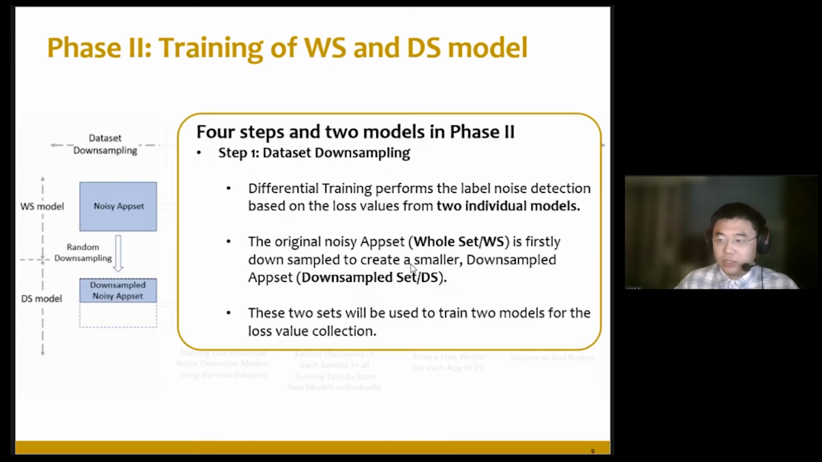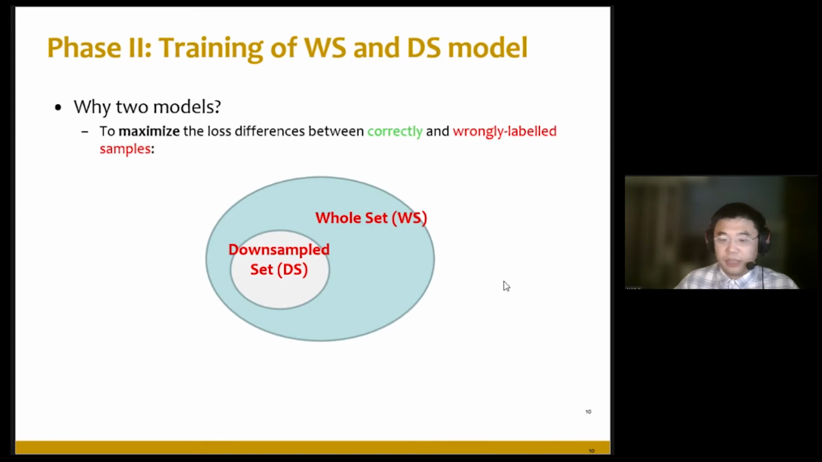The first step in phase 2 is dataset downsampling. In this step, differential training randomly chooses some samples from the whole noisy dataset and creates a smaller downsampled dataset. We denote this one as the whole set, and this one as the downsample set, which is short for DS. All of these sets will be used together in the following steps for the loss value collection. And here's the explanation of why we use 2 models instead of 1.